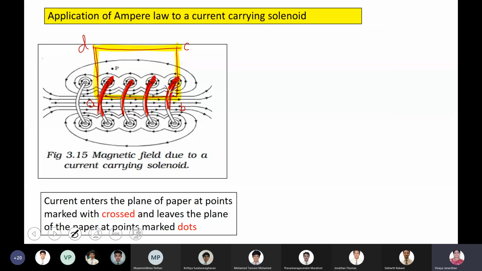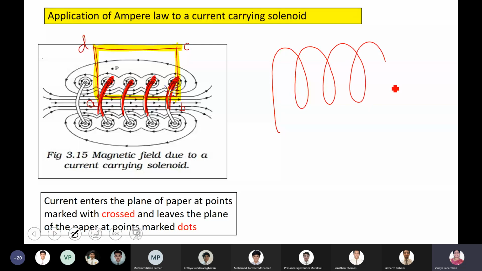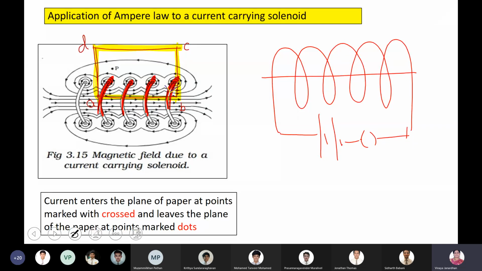Now, your current carrying solenoid produces a magnetic field. I want to find the strength of the magnetic field along the axis of the solenoid. Along the axis of the solenoid, the magnetic field is uniform. Keep this in mind, boys. That's why the magnetic field lines are represented by straight parallel lines. So along the axis of the solenoid, the magnetic field is said to be uniform.